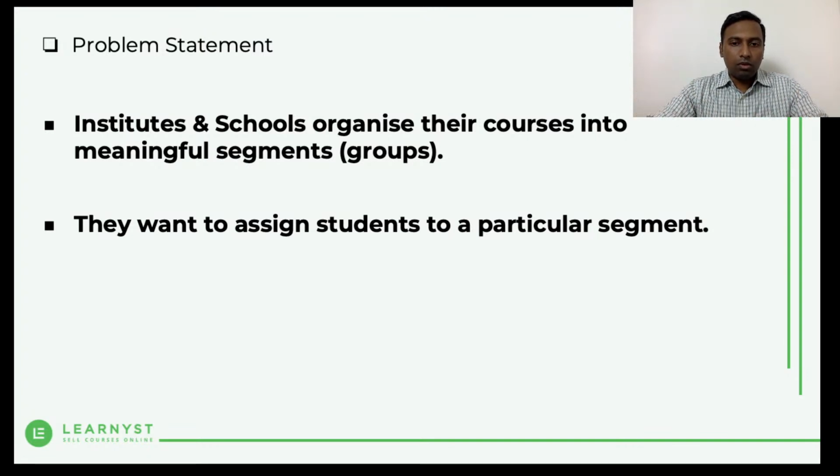That helped a lot of customers. I'll take a minute to show you how it works, and how you can easily enroll these students to the segments.